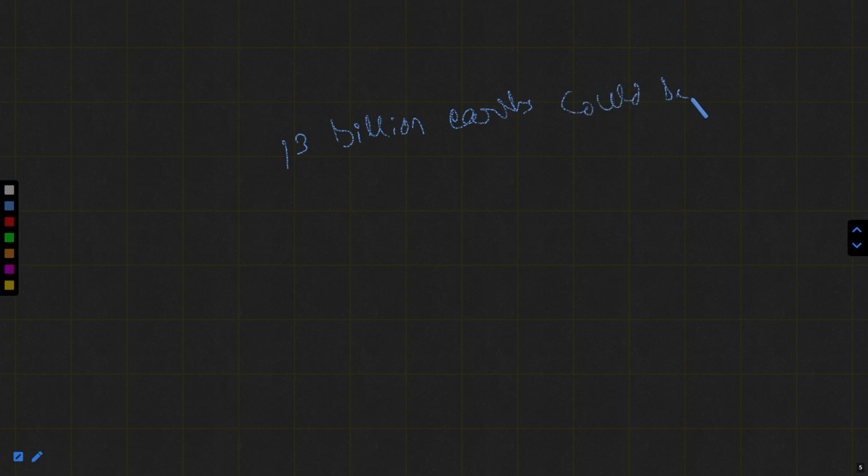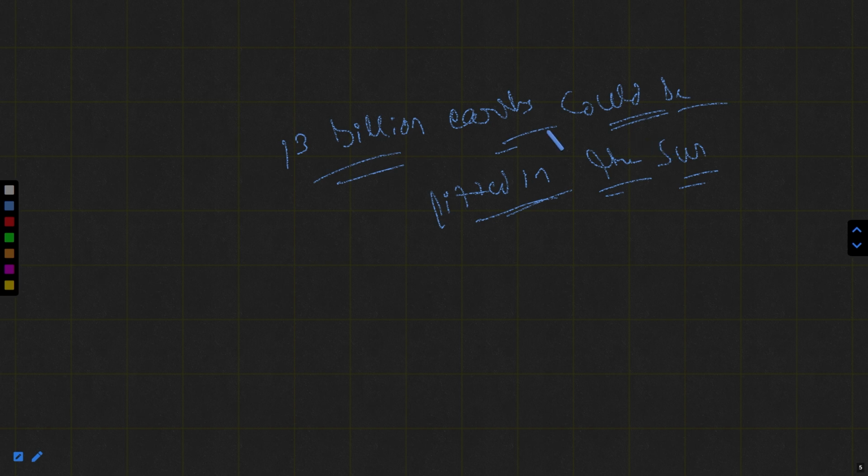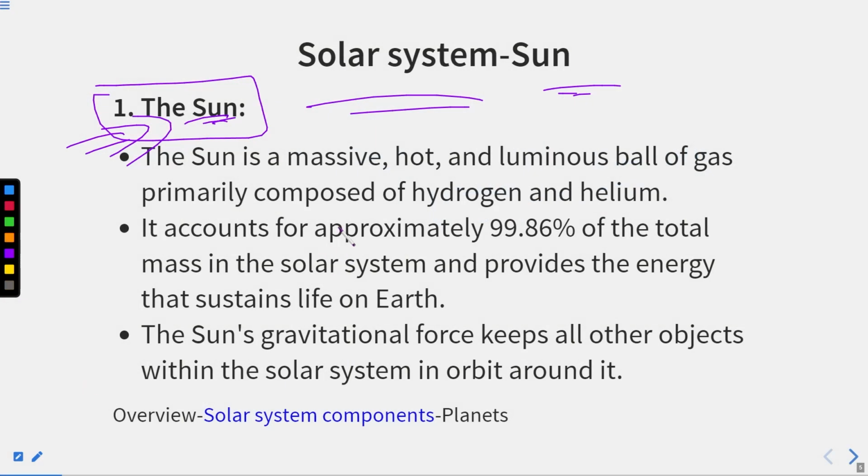could be fitted in the sun. Nearly about 30 billion Earths could be fitted in the sun. So now you can guess how big the sun is. So remember, it is a massive body.